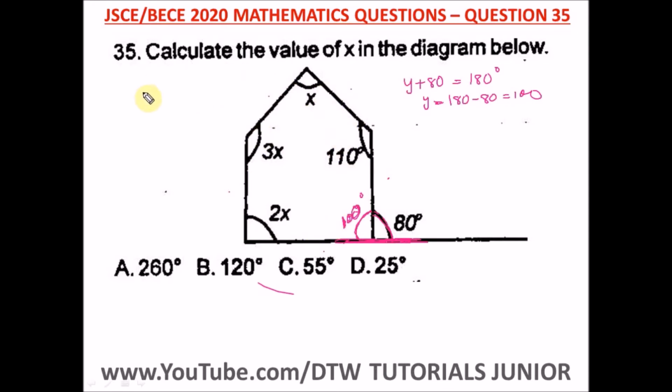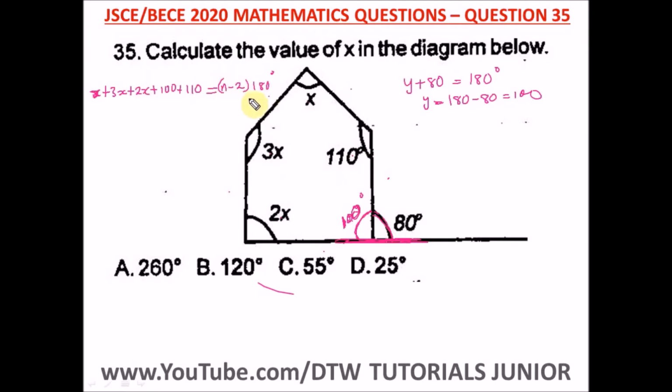Remember the theorem that says the sum of all interior angles is equal to (n minus 2) in parentheses times 180 degrees. So we add up the sum of all interior angles: x plus 3x plus 2x plus 100 plus 110, equal to this.